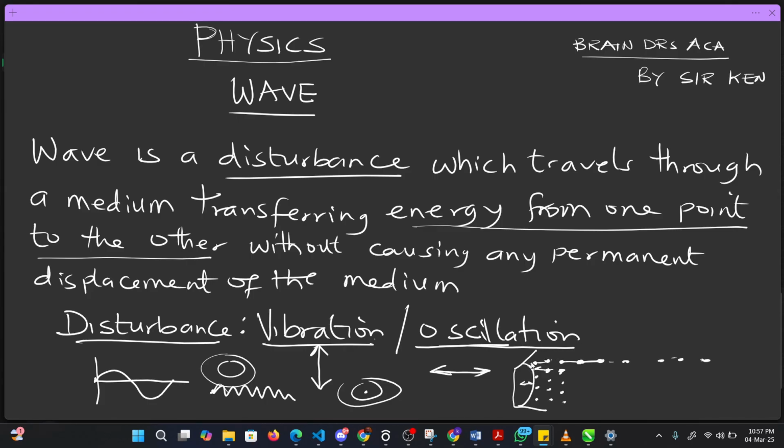Like I told you before, these air molecules are being vibrated in the sense that they will hit this air molecule. Let's say this frame now, this is a cone, hits this air molecule. This air molecule now hits this one. Whenever this one moves from its original position to a distance to hit another air molecule, what happens now? It will hit it and return back to its original position. That is what I mean by without causing any permanent displacement. The air molecule was displaced, but it returned back to its original position. So that's what we mean by it does not cause permanent displacement of the medium.